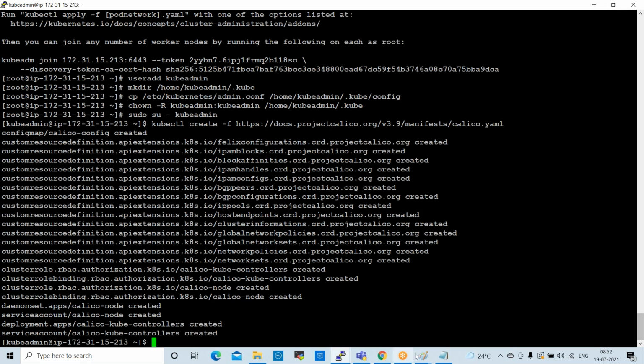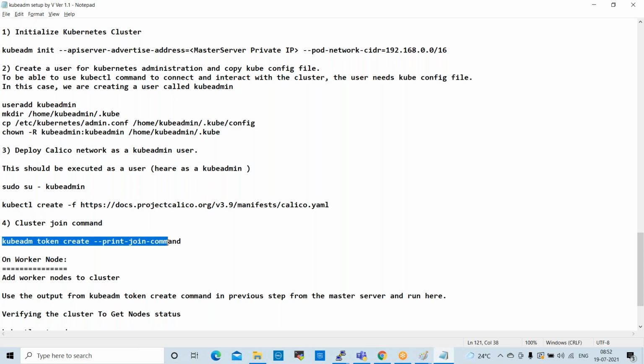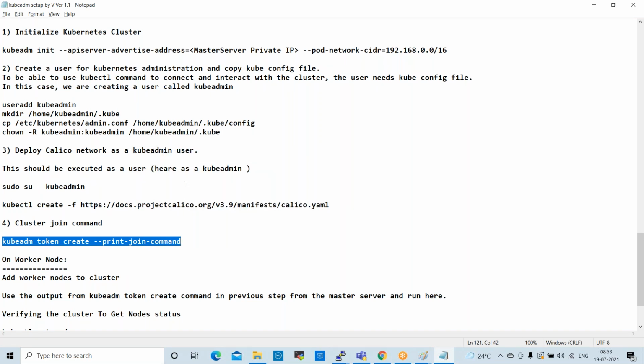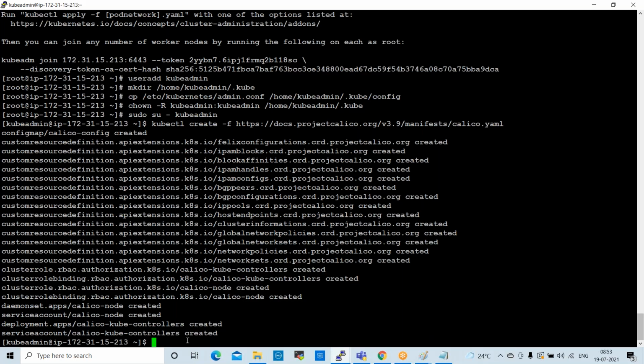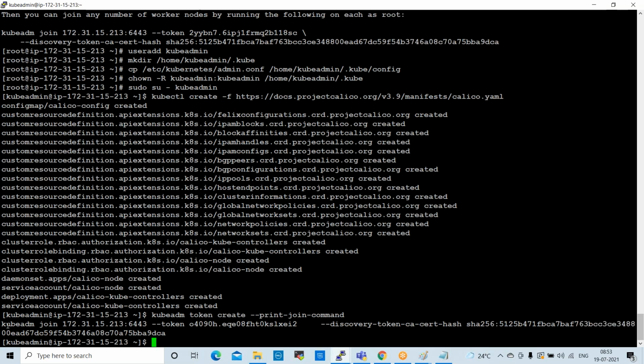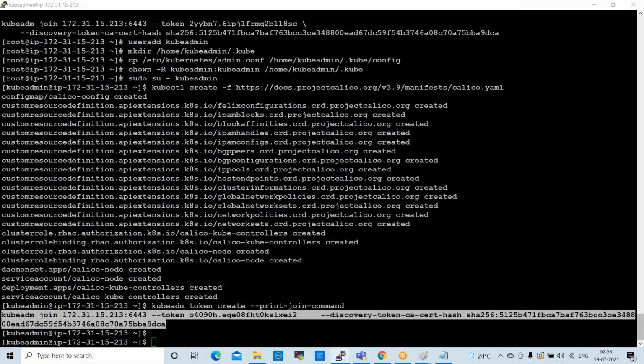So the plugin is installed. After that, this is the cluster join command. When you execute this command, it will provide you one more command that we can take and execute on node servers. Execute this. Yeah, it will generate one command. See here, this is the command. So copy this and execute on node servers.